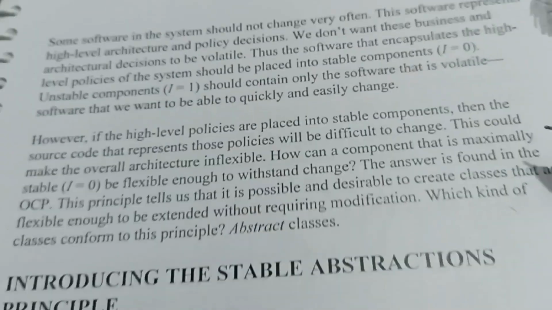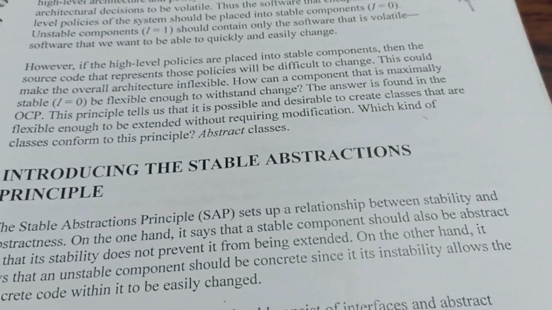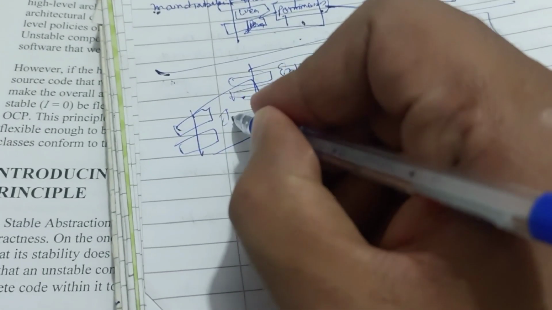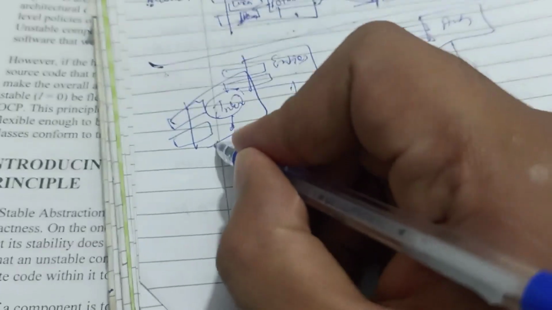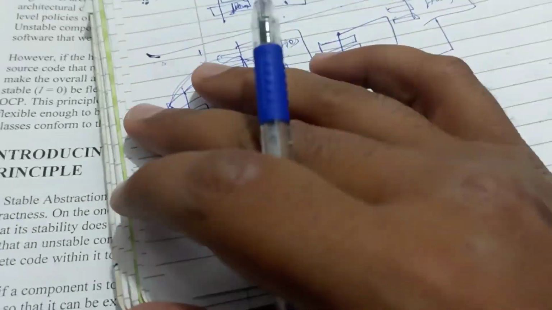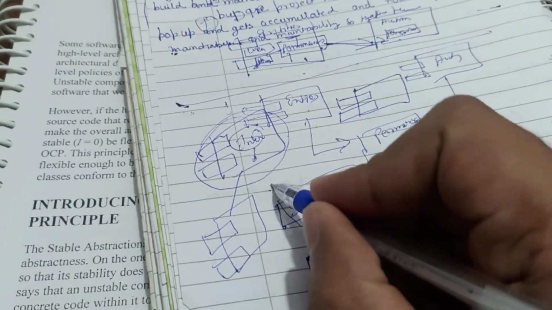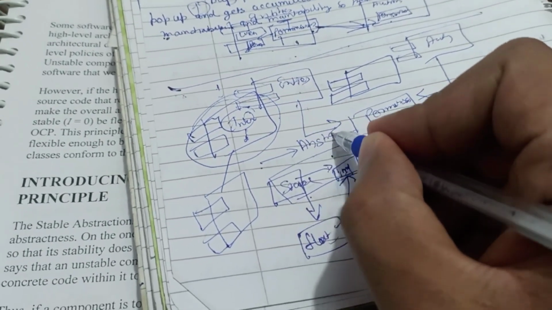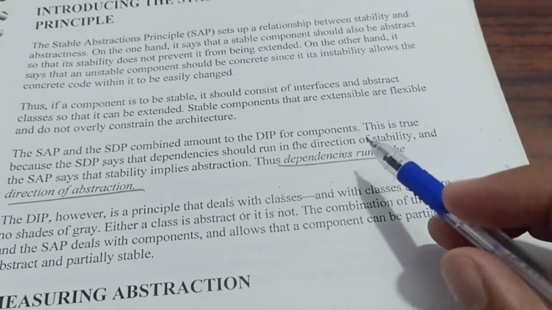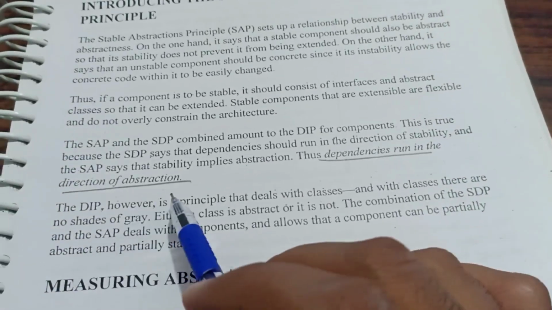So in the previous talk, we came to the conclusion that the more abstraction you add to your component, the more abstract it will get. Like if a component simply contains a policy, like interfaces, then there is no concrete implementation here. So all other components will depend upon this component, and hence the stability of this abstract component will increase. So this principle says that your dependency graph should go toward abstraction, right? You can make your component as abstract as you can to make it more stable. So dependencies run in the direction of abstraction.